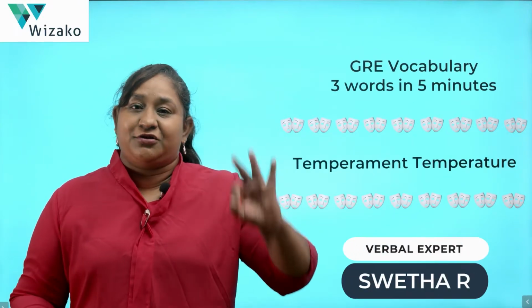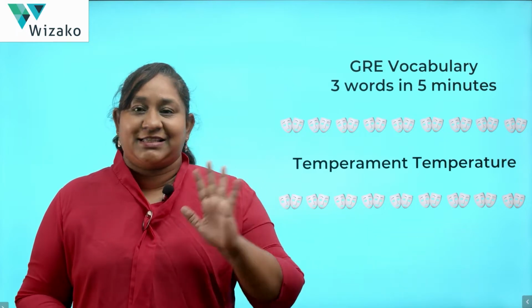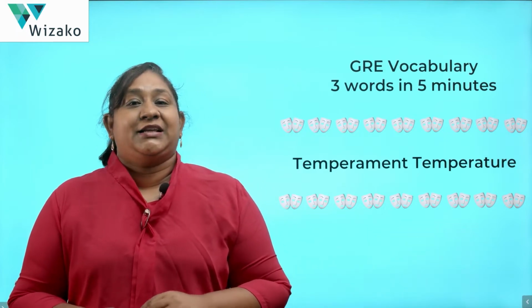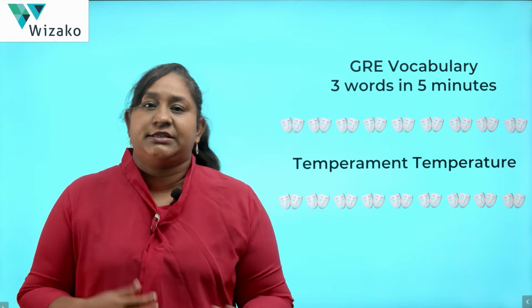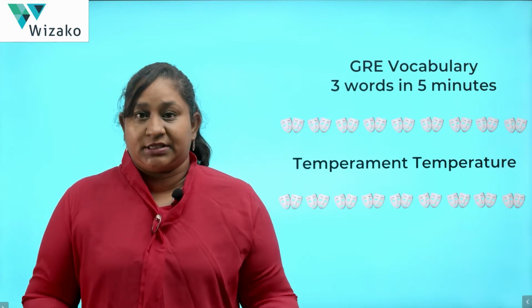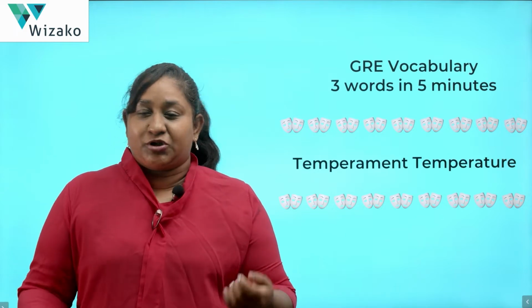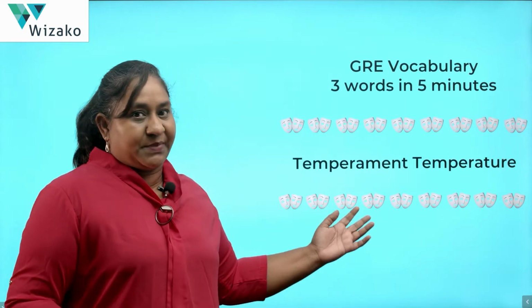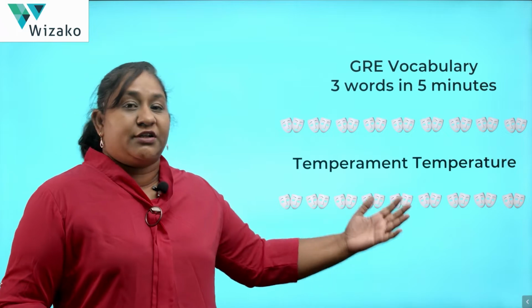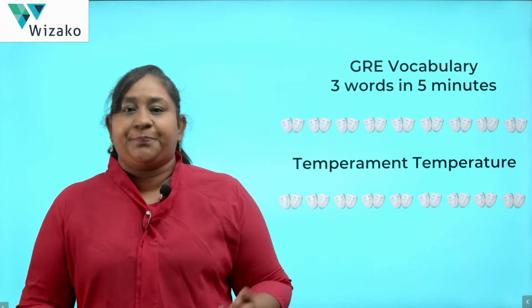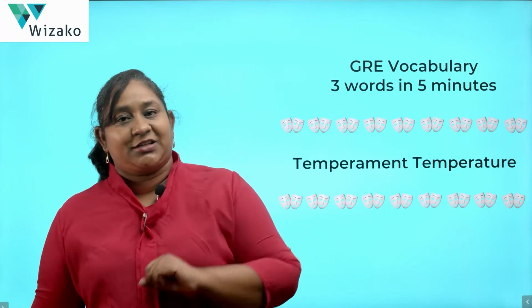This is another edition of our 3 words in 5 minutes series, and in this particular edition we are going to be looking at words that describe people's moods and emotions. We are calling it temperament, temperature, because we are taking the temperature or seeing how the temperament is. Temperament is a word that we use to describe someone's nature. Let's jump right in and see what our 3 words are.